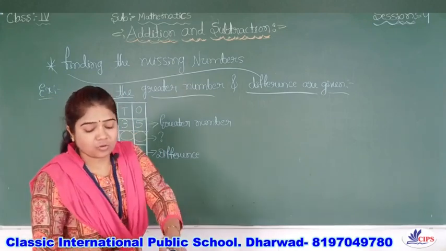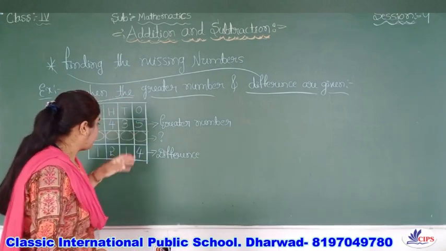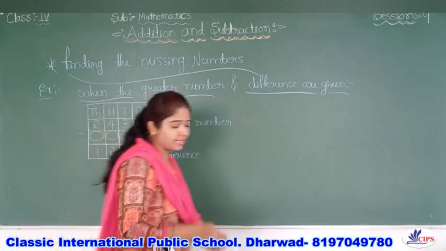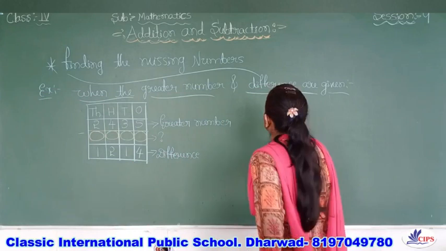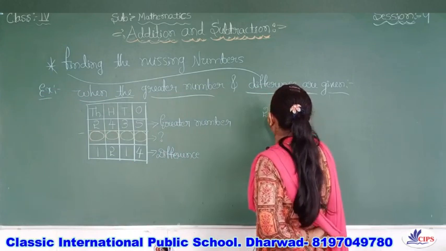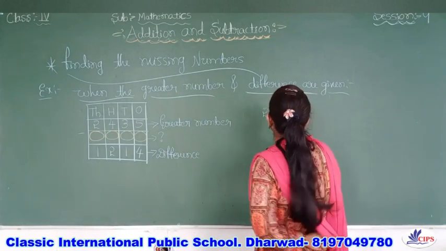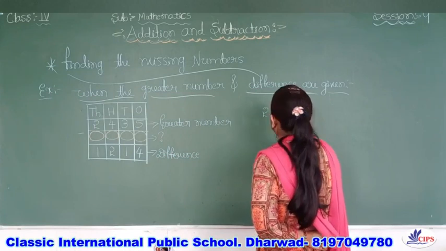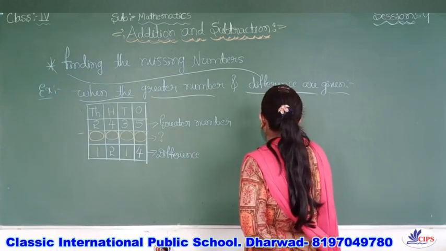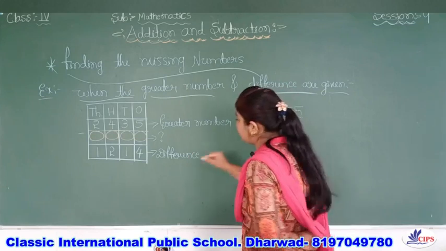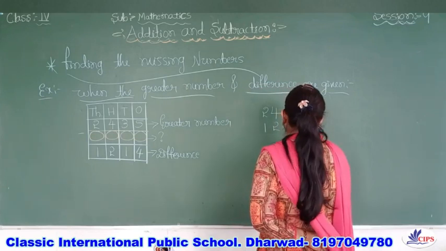Let us see how we'll do that. Here we'll write the greater number is 2435, right? And this difference is 1214.